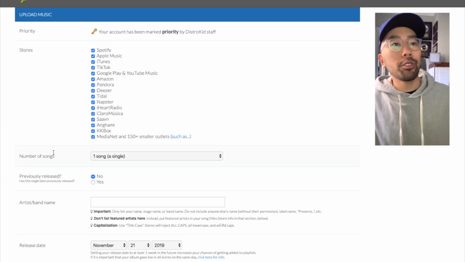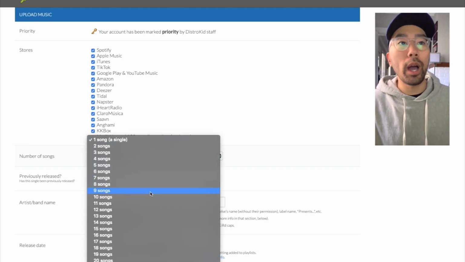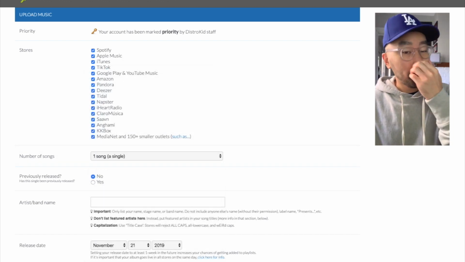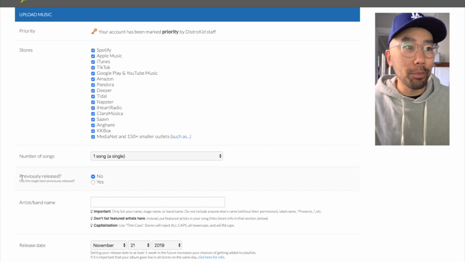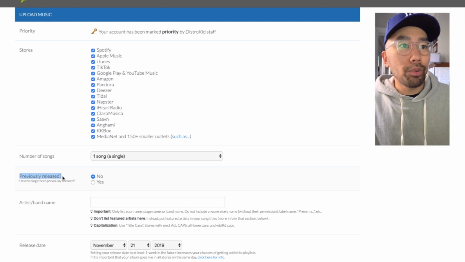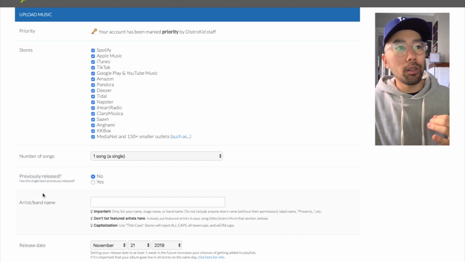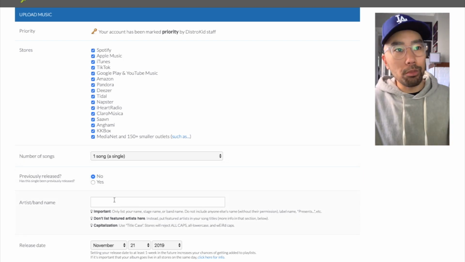The next box down, you see number of songs. So do you want to upload a single? Do you want to upload a whole album with 10 to 12 songs? It goes all the way up to 35 songs that you can upload at once. I don't know who's uploading 35 songs at one time, but hey, it's an option. Next box down, previously released. So basically this is asking you, has this song been previously released by you through a different distribution platform?